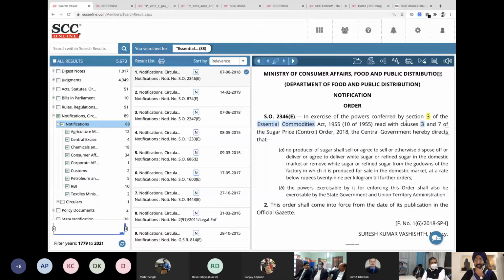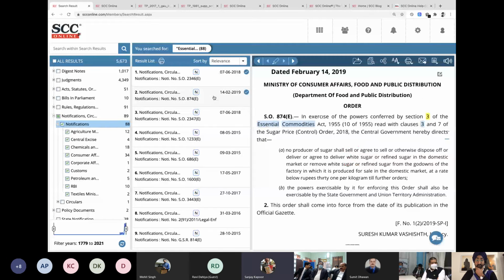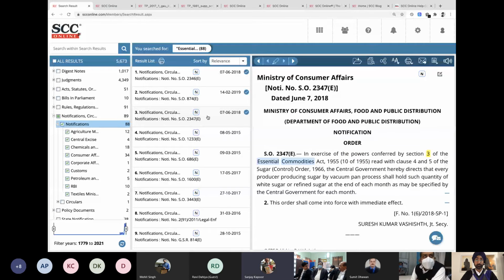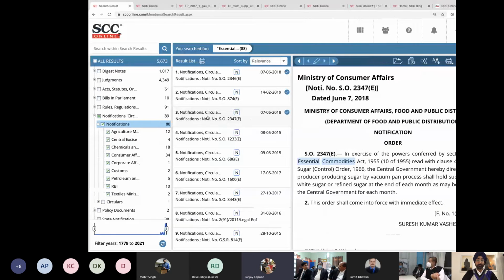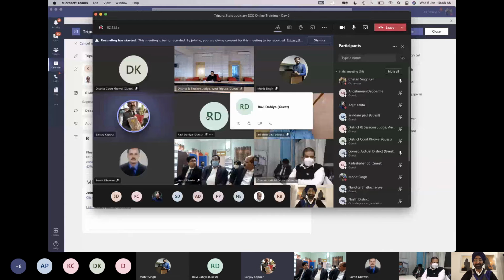Yeah, so it's giving me an order under Section 3 of Essential Commodities Act 1955, 10 of 55. Sir, is it close to what you were looking for? So you see, automatically every order, every circular, every notification is being searched where Essential Commodities Act and Section 3 is appearing. So all of those are here, sir. Okay, that will do. Thank you so much, sir. Any other difficult query? This was not simple. This was difficult. And you know how to find it now, sir.